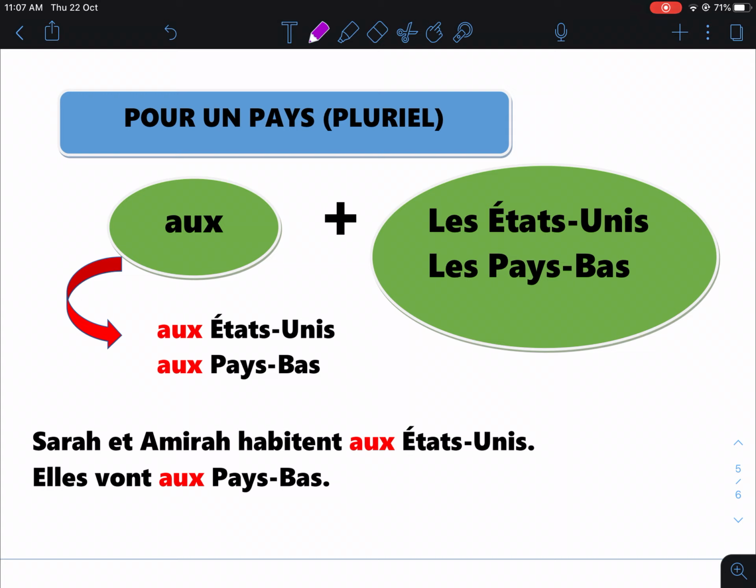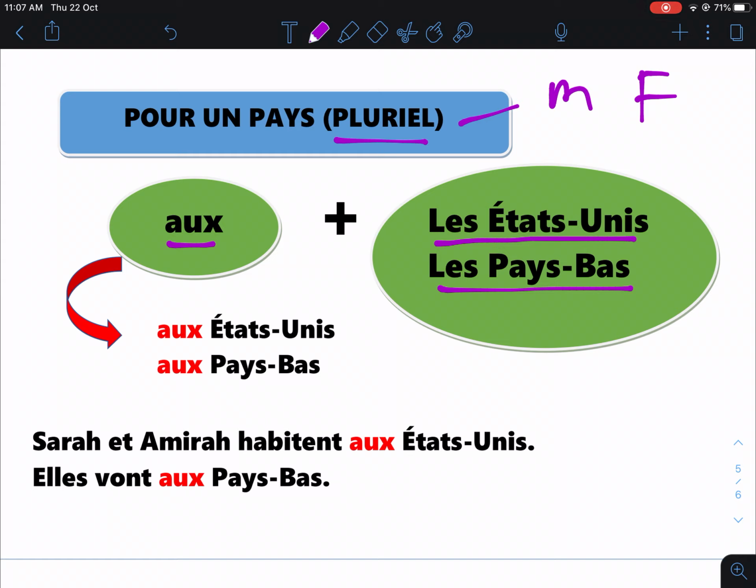Now, for a country which is in plural form, regardless of gender, whether it's masculine or feminine, as long as it is plural, like les États-Unis and les Pays-Bas, you use aux, A-U-X. Les États-Unis means United States and Pays-Bas means Holland.